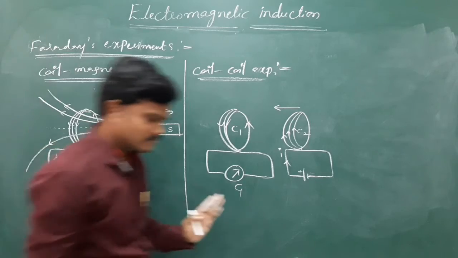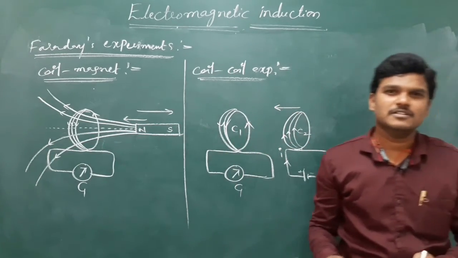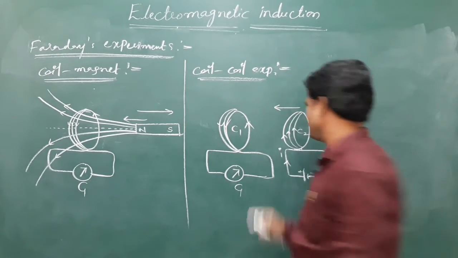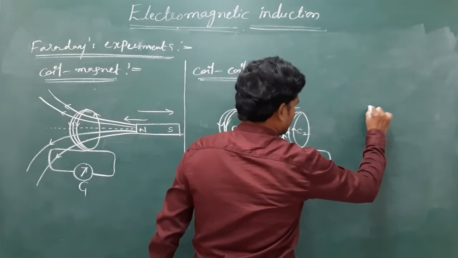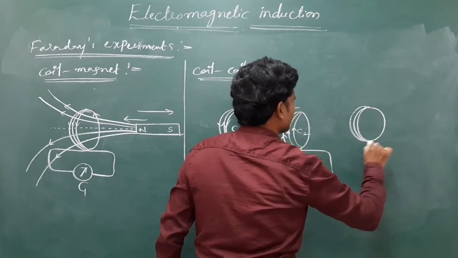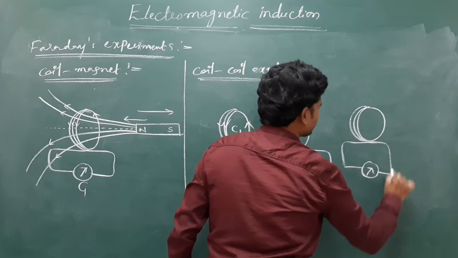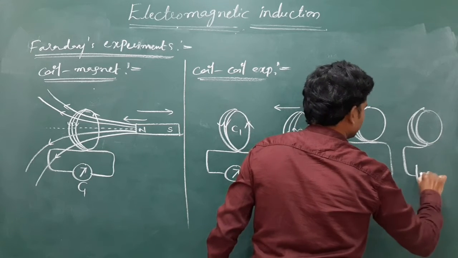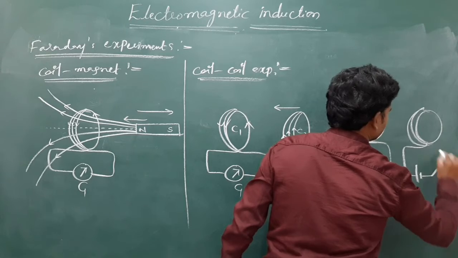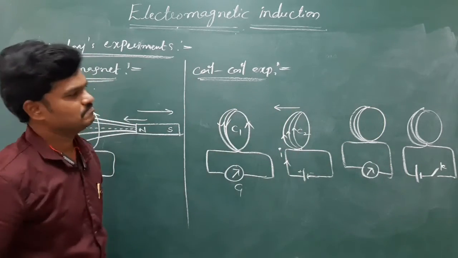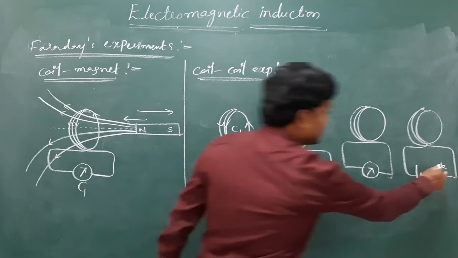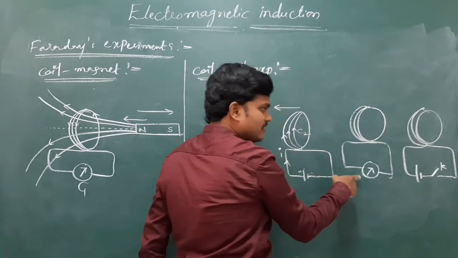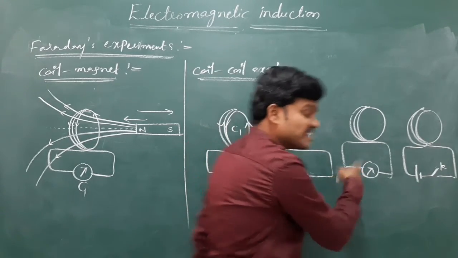But Faraday also observed that relative motion is not an absolute requirement. He also performed it like this. See, this is the coil having some galvanometer arrangement, and one more coil connected to the battery with some key. Here both are at rest. But once this key is pressed, he observed some sudden deflections in the galvanometer.